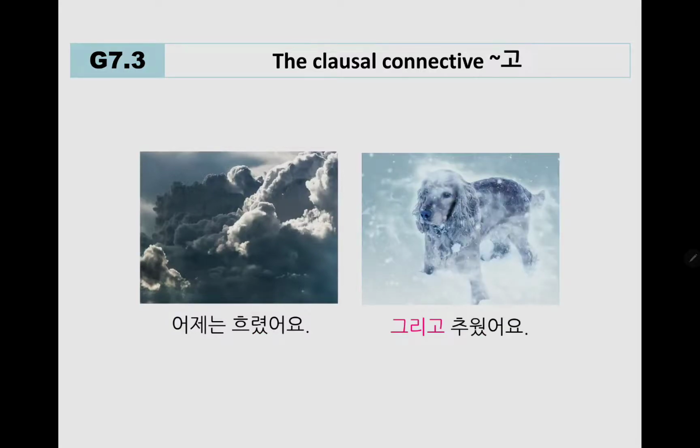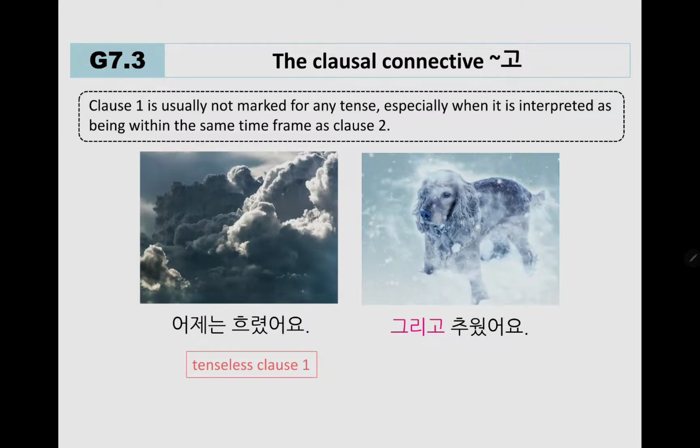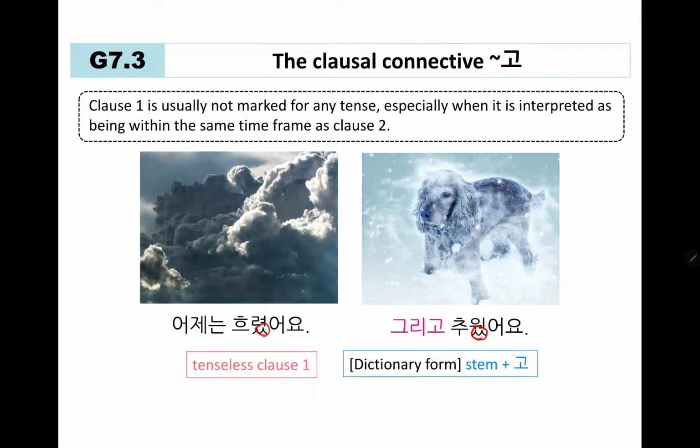어제는 흐렸어요. 그리고 추웠어요. How would you say this in a shorter form? Well, here we see that these two clauses use past tense, right? But the first one will become a tenseless clause, and at the end, the tense will be marked. Clause 1 is usually not marked for any tense, especially when it is interpreted as being within the same time frame as clause 2.